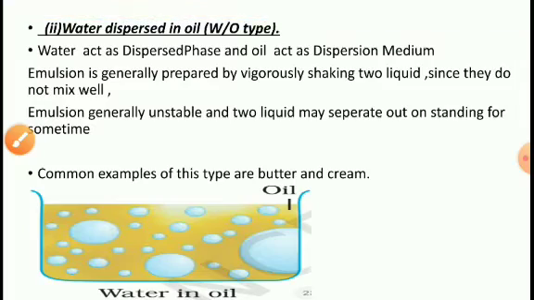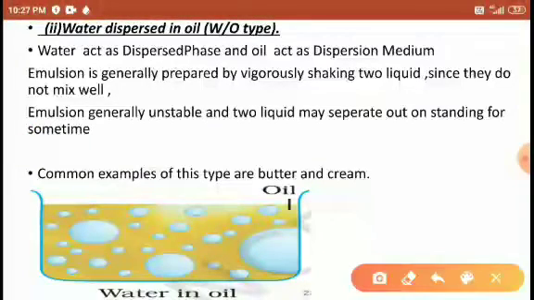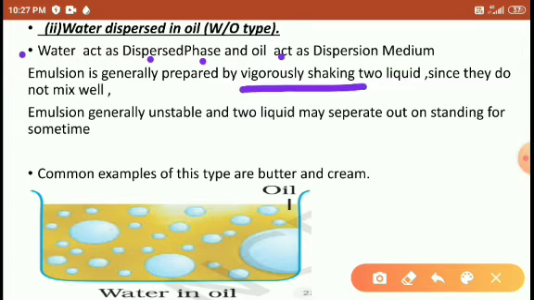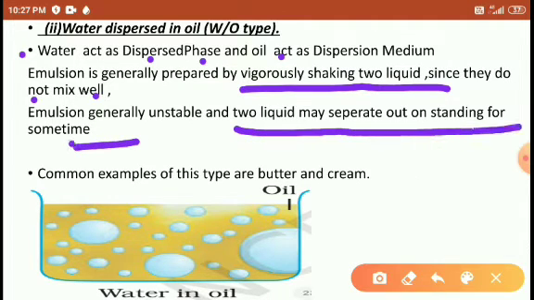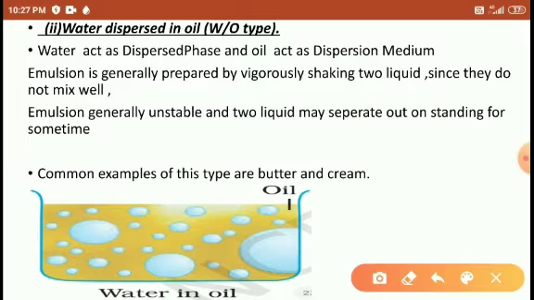Right, students? Similarly, the water acts as the dispersed phase and the oil acts as the dispersion medium. Here we are using the opposite thing. Same thing, the emulsion is prepared by vigorously shaking the two liquids, which are not mixed well. It is unstable, and the two liquids separate after some time. So in this case we again have to add the soap particle.